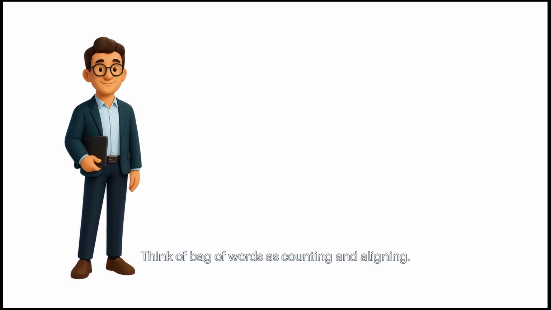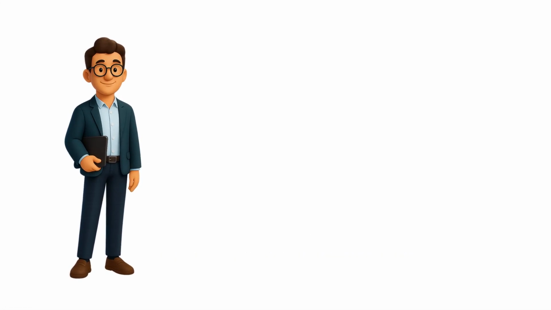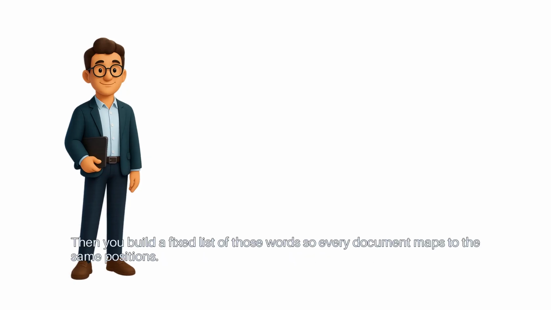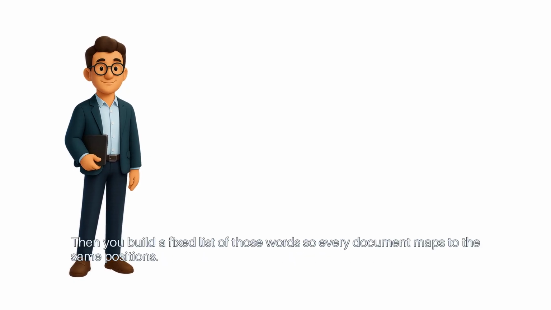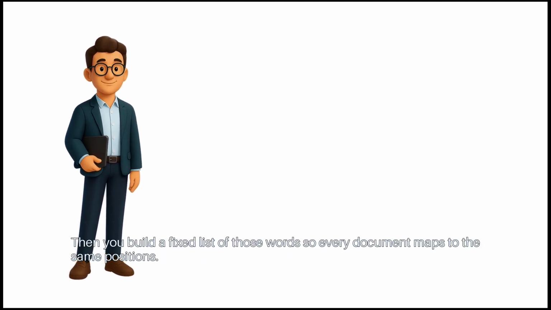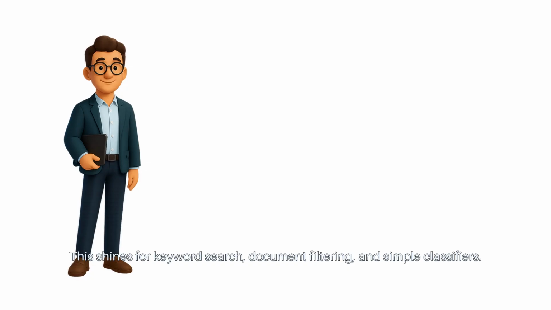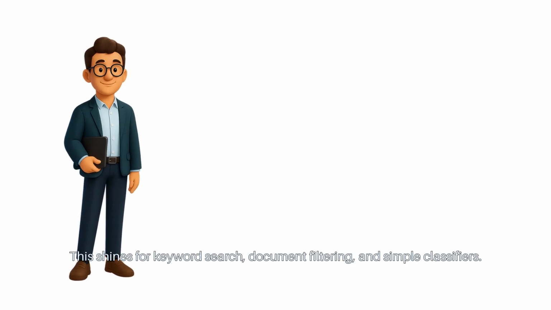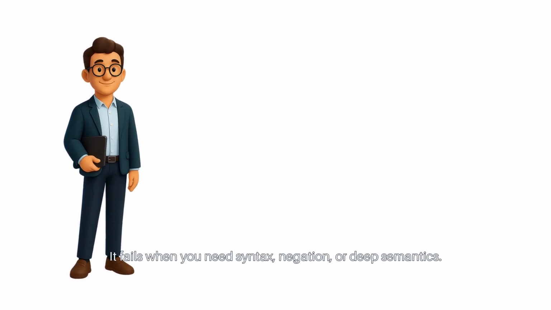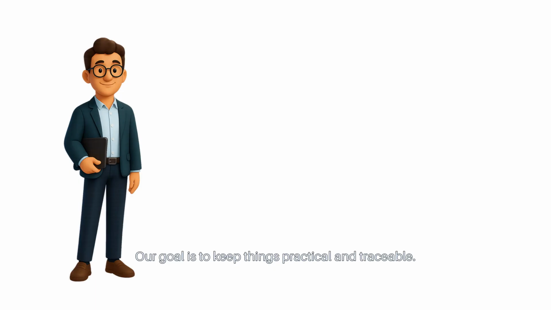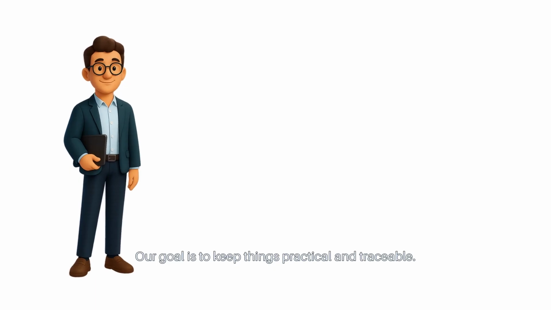Think of bag of words as counting and aligning. First, you find which words appear and how often. Then you build a fixed list of those words, so every document maps to the same positions. This shines for keyword search, document filtering, and simple classifiers. It fails when you need syntax, negation, or deep semantics. Our goal is to keep things practical and traceable.